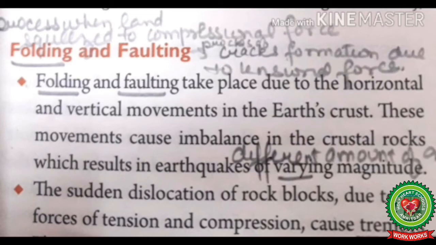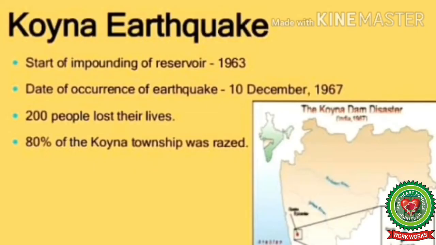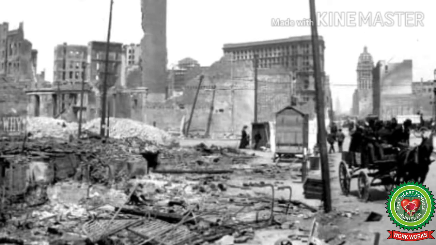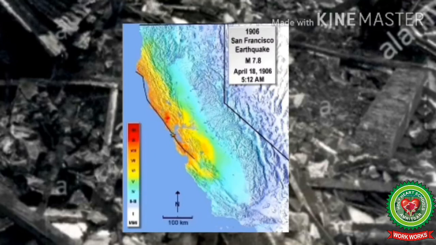The Koyna earthquake in 1967 was due to an underground active fault zone. About 200 people lost their lives and about 80% of the Koyna township was razed. The devastating earthquake of San Francisco in 1906 was also due to the active work of faulting.